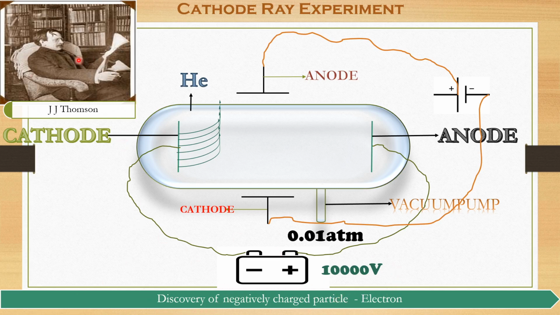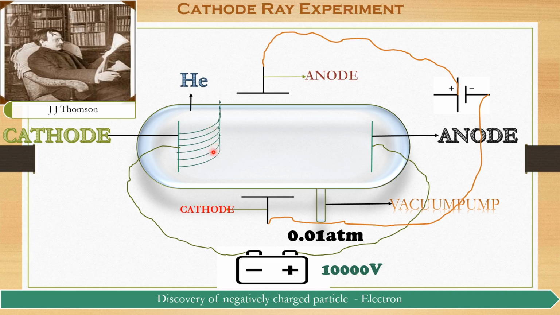and who discovered it. Since the rays are emitting from the cathode and moving towards the anode, just keep it in mind: the rays are emitting from the cathode and they are moving towards the anode. He called this experiment the cathode ray experiment.